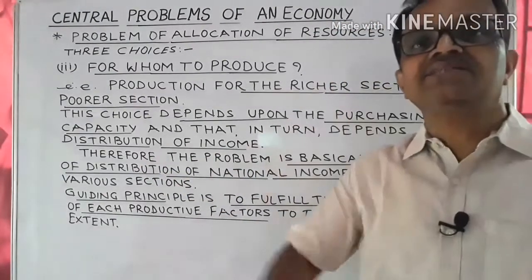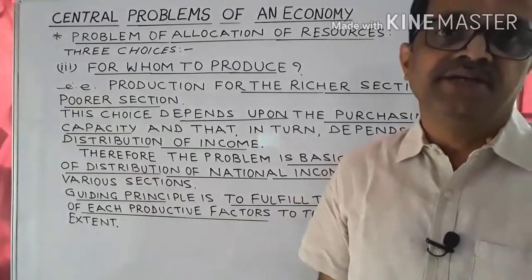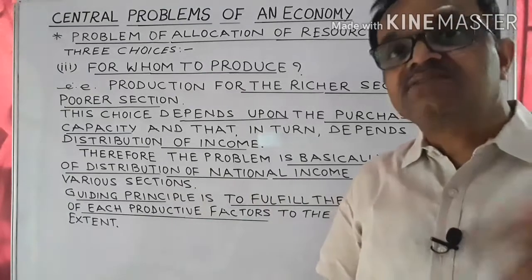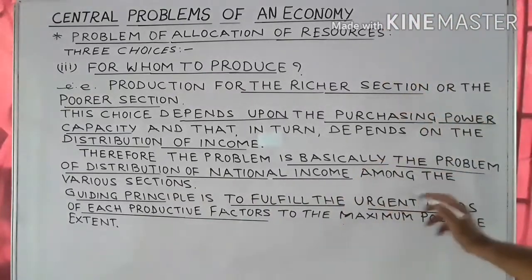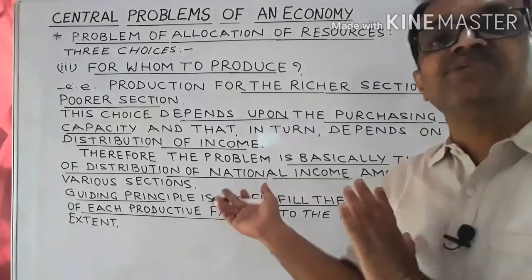That is, how is national income distributed among the various sections of the society. And that's why this problem is basically the problem of distribution of national income among the various sections of the society. And what is the guiding principle here?